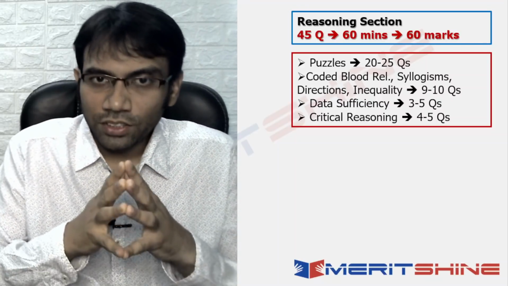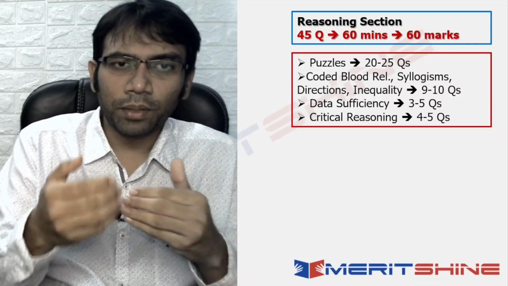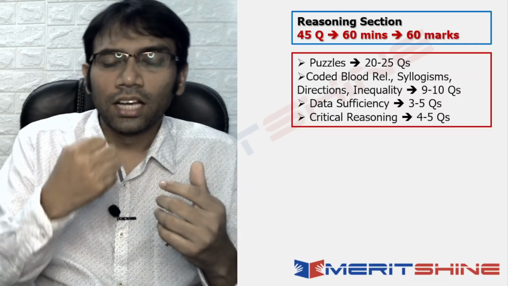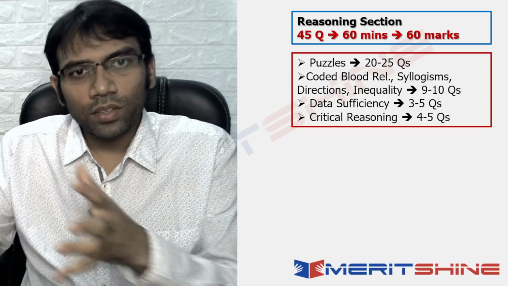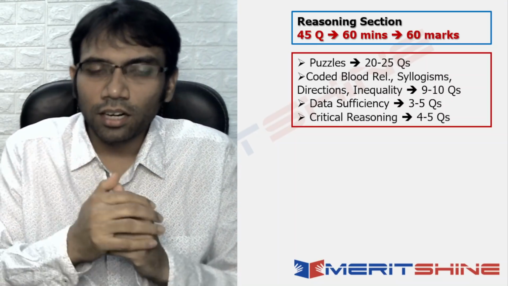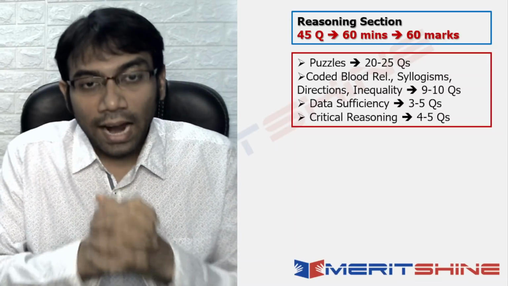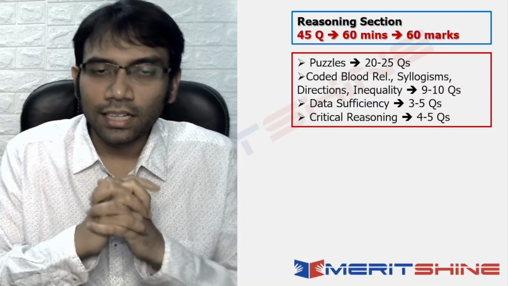Then there were data sufficiency questions, 3 to 5 questions. As I told you, these are memory based papers, so we do not exactly know how many questions came, but some people remembered 3 to 4 questions, some said a little more, so around 3 to 5 questions were there in data sufficiency, and 4 to 5 questions were in critical reasoning.